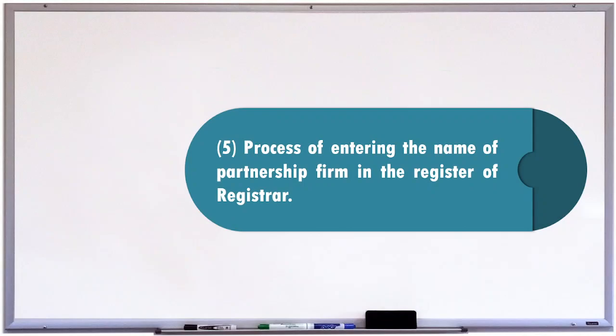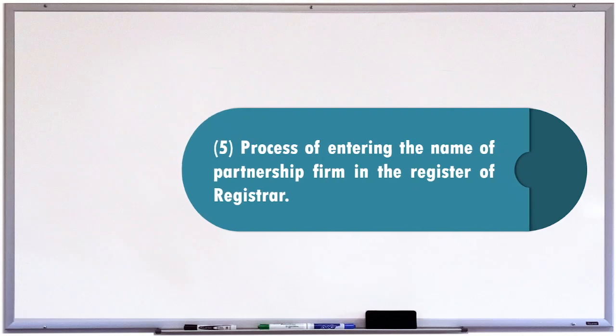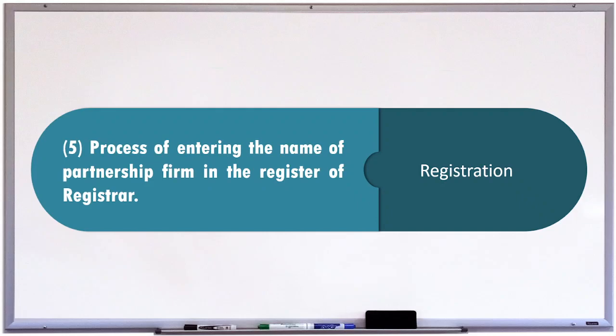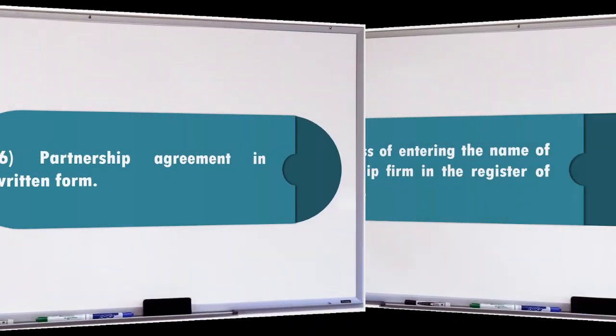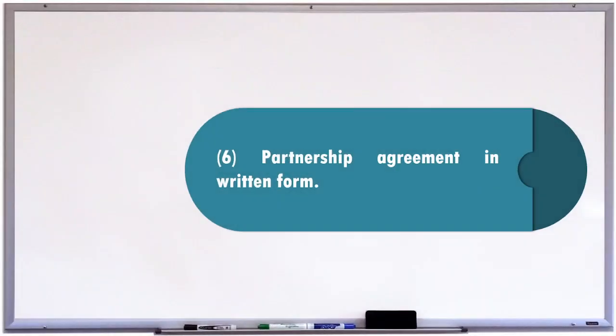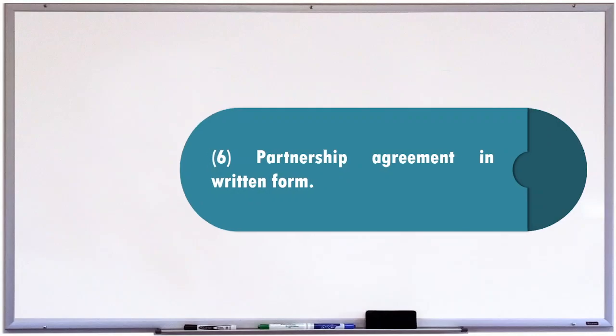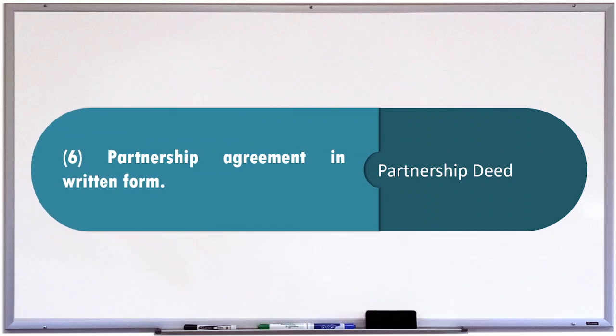Process of entering the name of partnership firm in the register of registrar. And the answer is registration. 6. Partnership agreement in written form. And the answer is partnership deed.